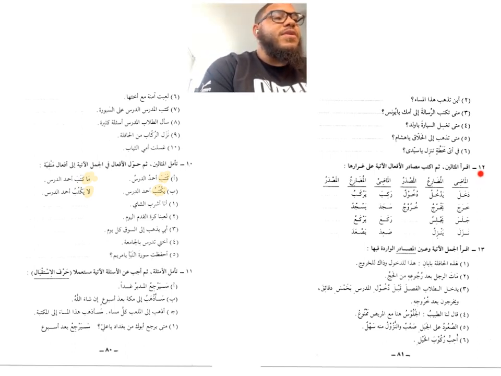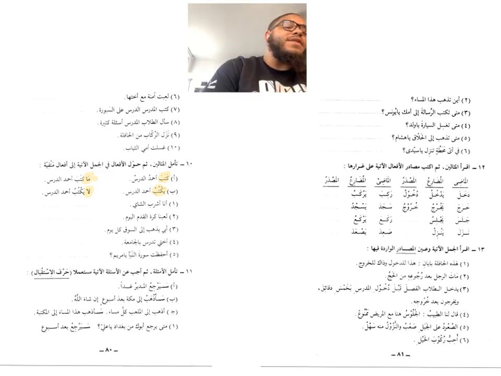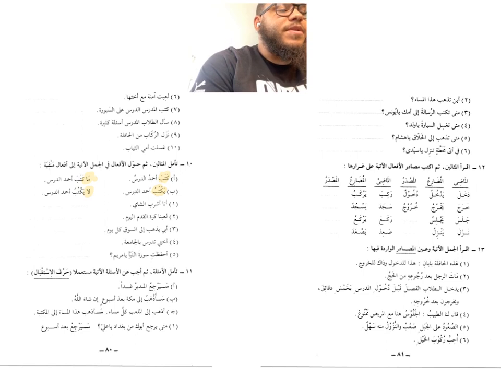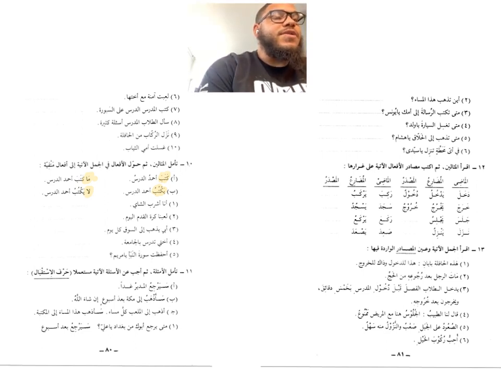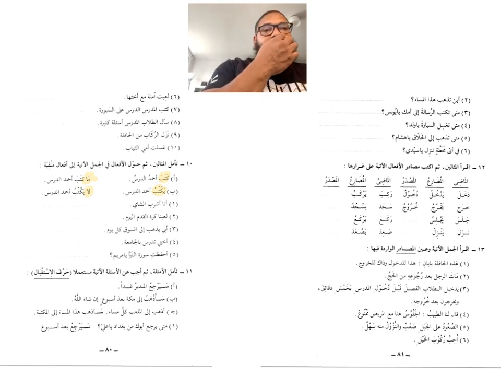It says اقرأ المثالين ثم اكتب مصادر الأفعال الآتية على غرارها. It says look at the following verbs, look at the examples, and then write the masdar of the following verbs on the same pattern. So all of them have the same form of the masdar. So for example, دخل يدخل دخول. He entered, he's entering, entering. It's the name of the actual action is the masdar. So خرج يخرج خروج. Like this. So you're going to apply this to all of these verbs, filling in the gaps, making the form of fu'ul for the masdar of these verbs.